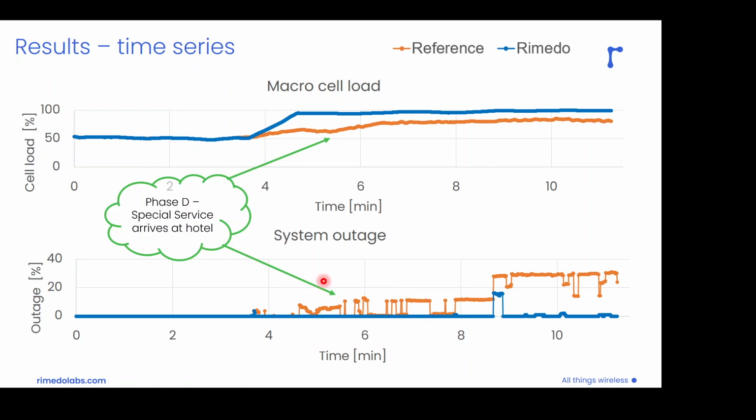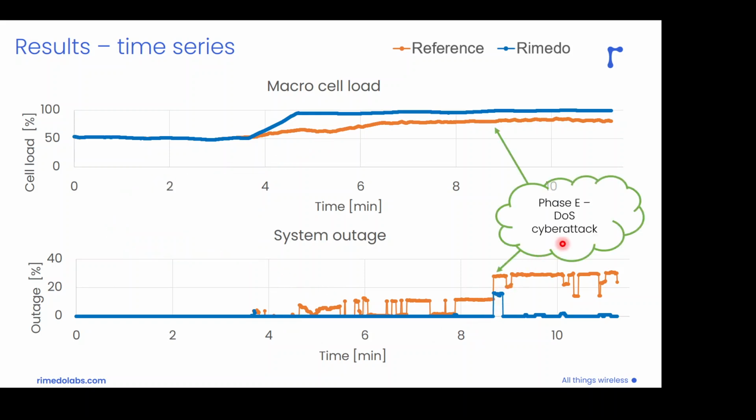We see that in phase D, we can already observe some outage in the reference system. This outage is mostly related to base station number 4. Whereas with the remedo solution, because the high priority and demanding traffic was offloaded to the macro cell, we still have 0 outage. And as we move to this challenging phase E, where we have the cyber attack, we see that the situation becomes unacceptable for the reference system, as we have quite severe system outage. It's around 30%, almost 30%. So basically we can say the network is no longer fully operational.